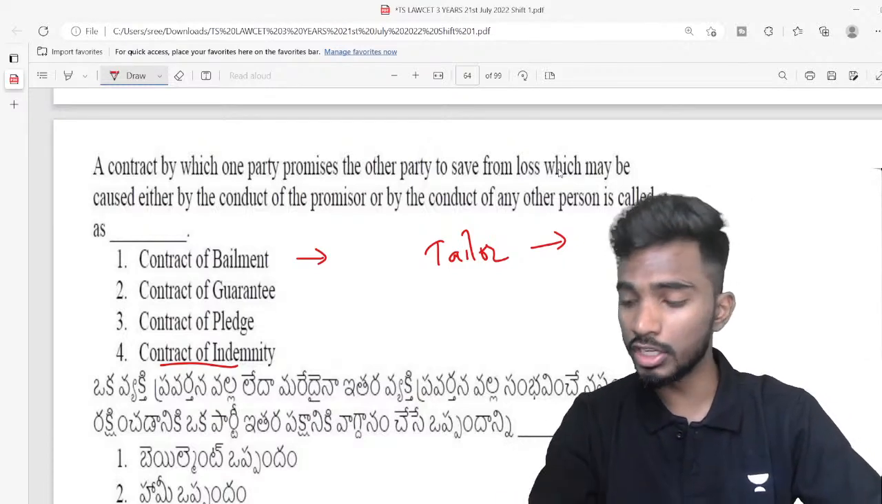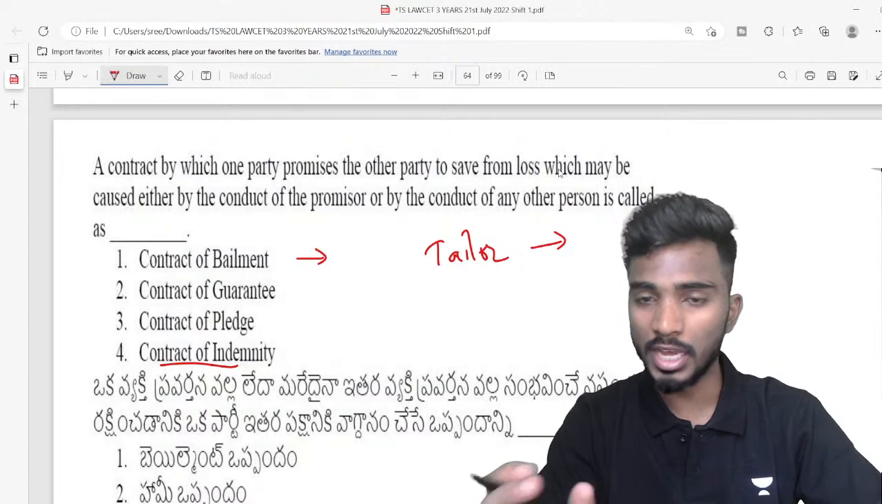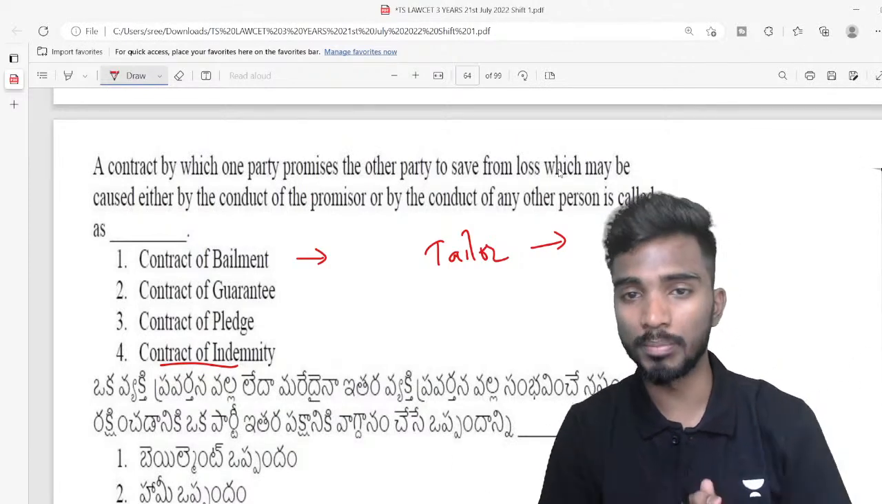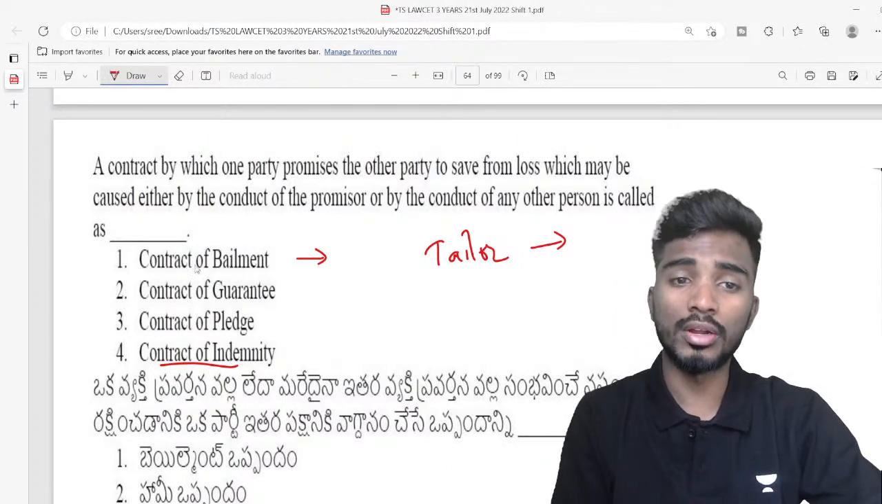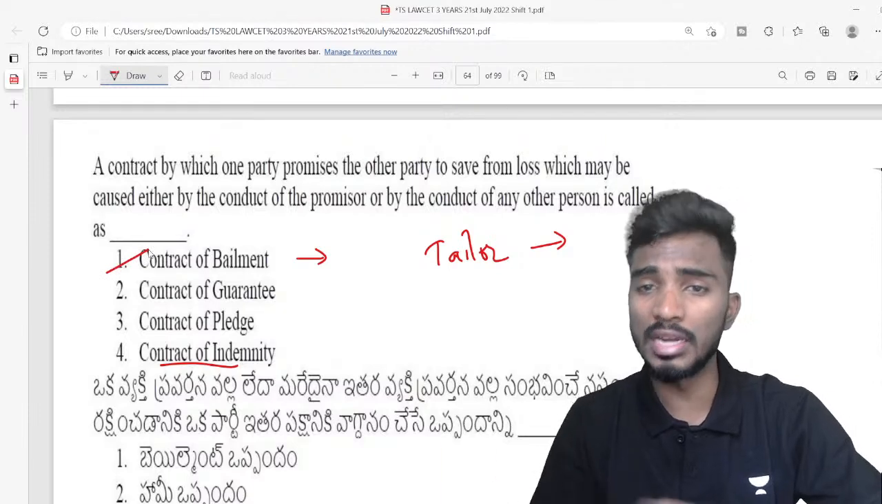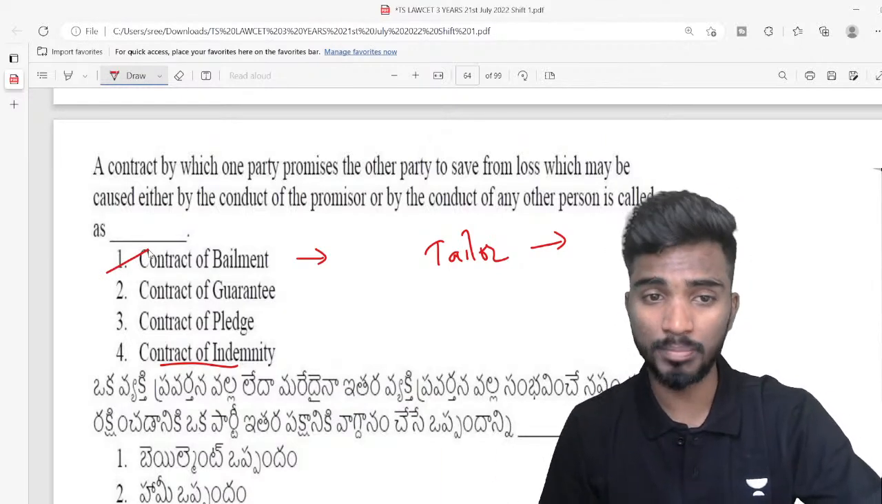So you gave it for a specific purpose. After that purpose is over, you will get the shirt back, right? So that is known as contract of bailment. You are temporarily lending the goods for a specific purpose.